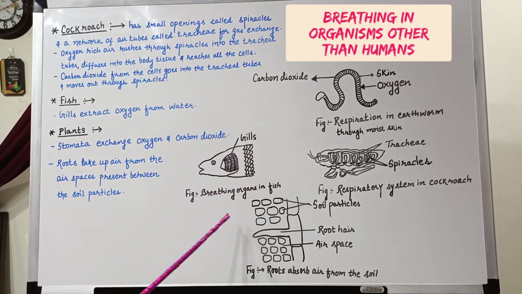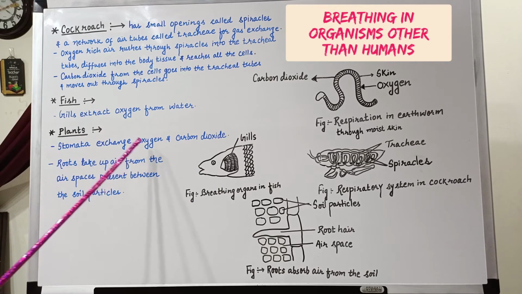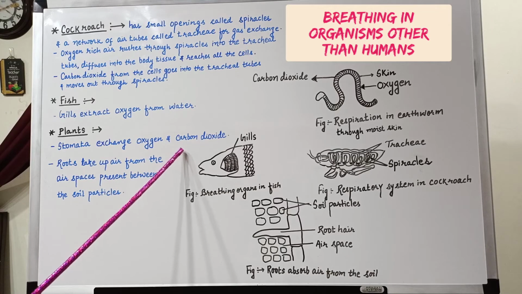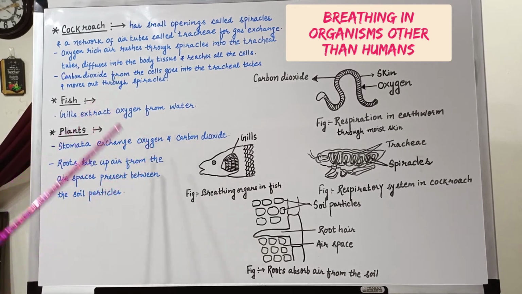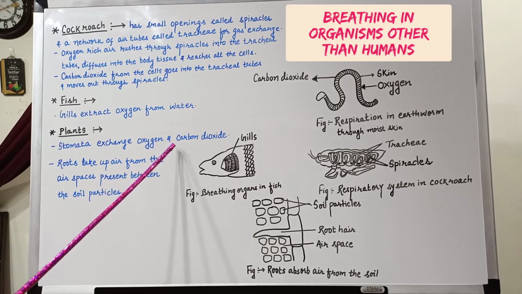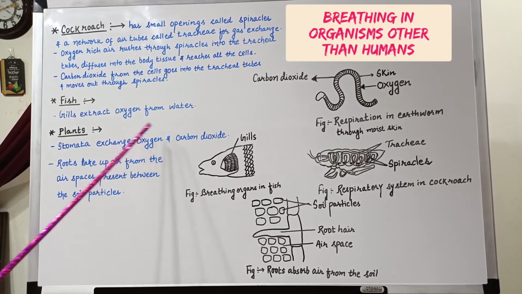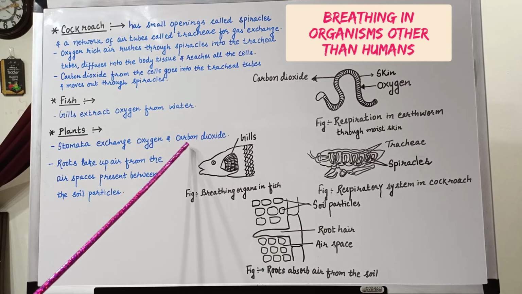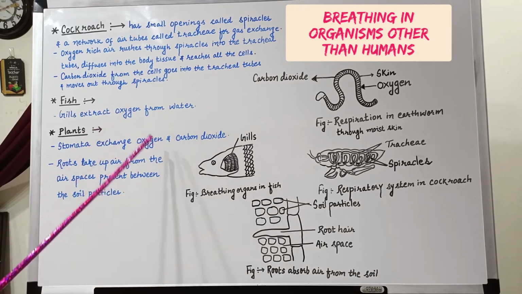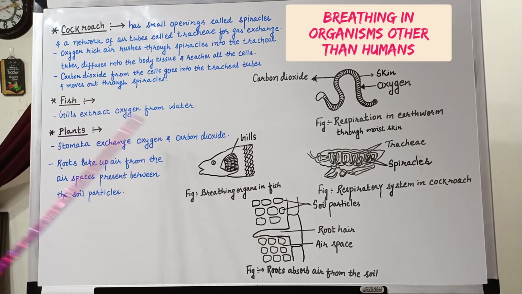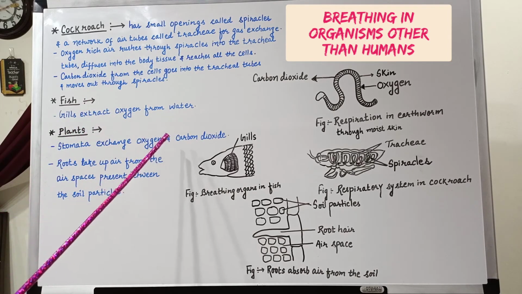Actually, different organs of the plant have different structures for exchange of gases. For example, the stomata which are present in the leaves help in exchange of oxygen and carbon dioxide. During the process of respiration, oxygen is taken inside the body of plants and carbon dioxide is given out. You may be wondering, since your previous concept was that plants only give out oxygen, but this is not true.